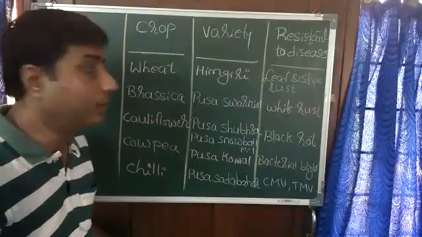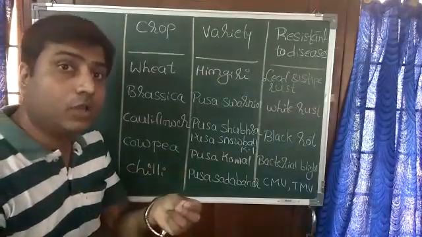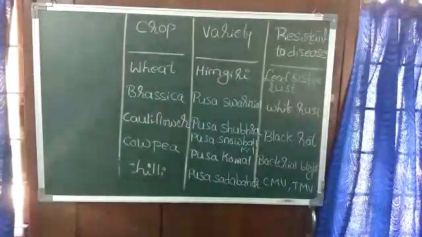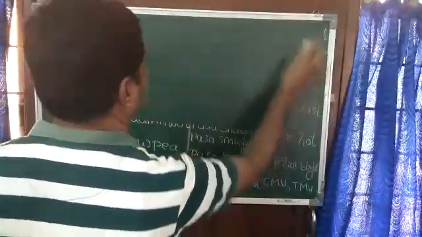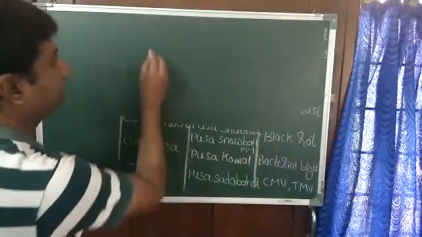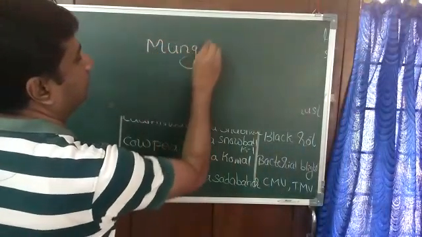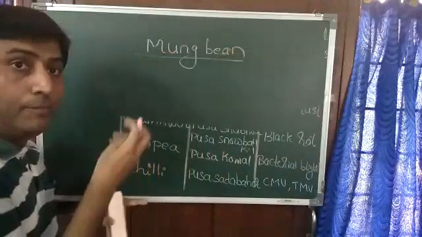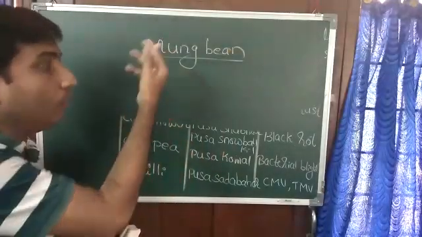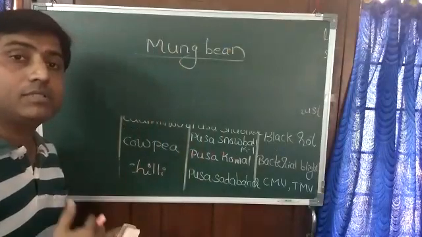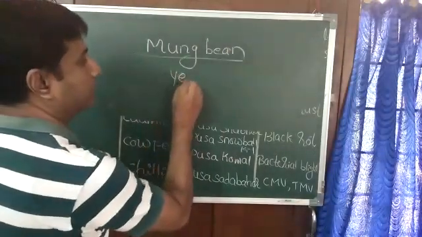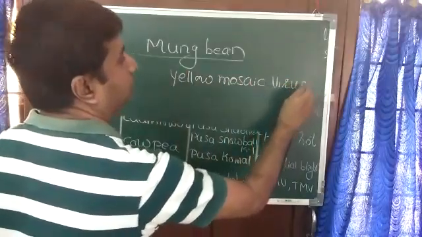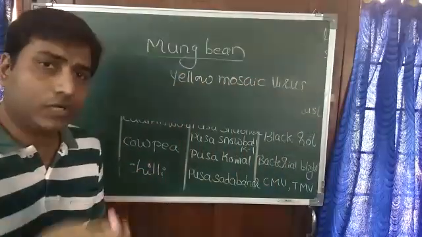variety breeds are produced. Now see, in case of mutational breeding, for example, if you take mung bean, it's a crop, and this is mutationally treated, a mutational breeding variety of this can be obtained which becomes resistant to yellow mosaic virus.